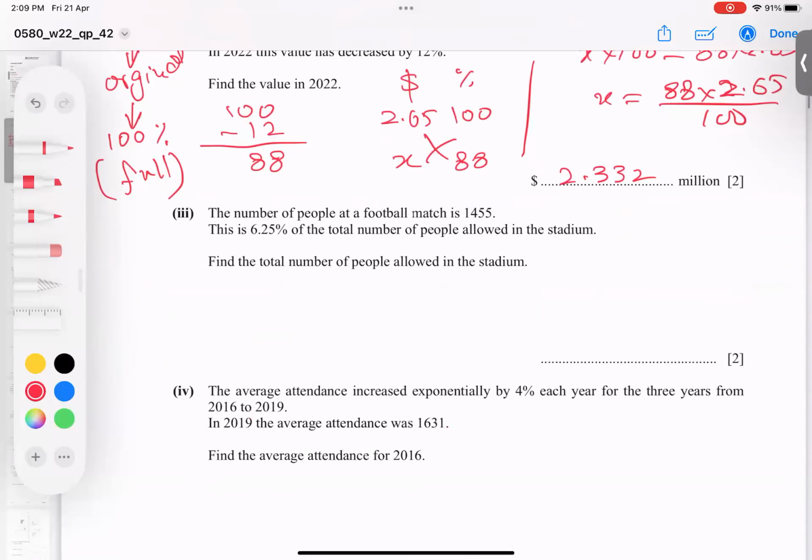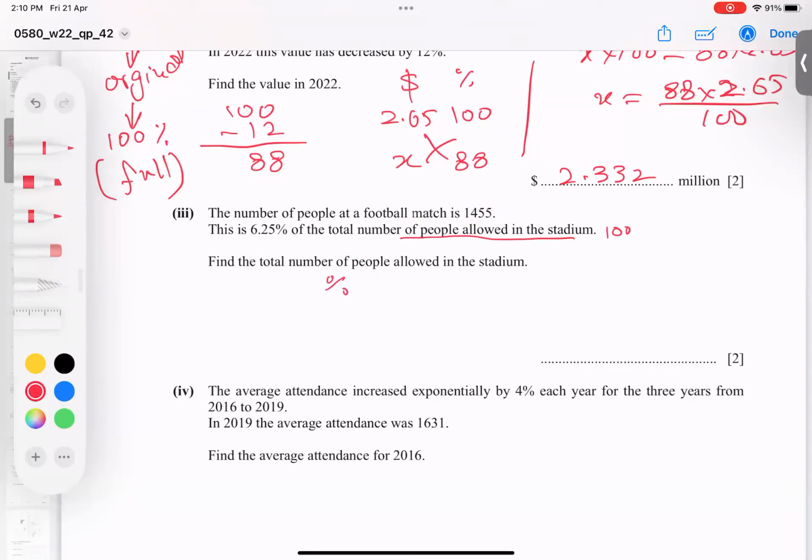Next part, the number of people at a football match is this many. And this means this is 6.25% of the total people allowed in the stadium. So total people means like a full. Full is called original, take as 100. So it means we need to find the total. Total means original. Original means 100.